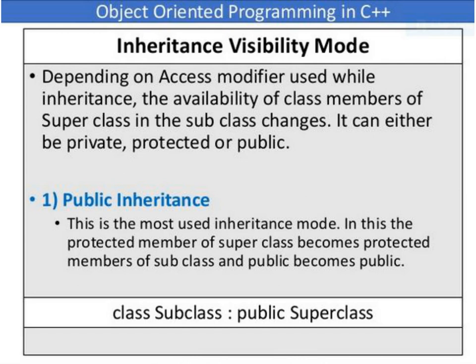The first type of visibility mode is public inheritance. This is the most used inheritance mode. In this, the protected member of the superclass becomes a protected member of the subclass and public becomes public. When you are defining a subclass, you should specify the visibility mode, which can be public, private, or protected. Here we are dealing with public inheritance. So here we have specified class, subclass, colon operator, after that the visibility mode as public, and then the superclass.